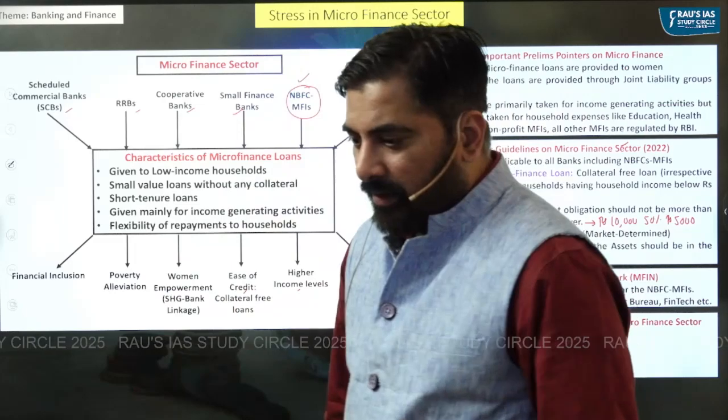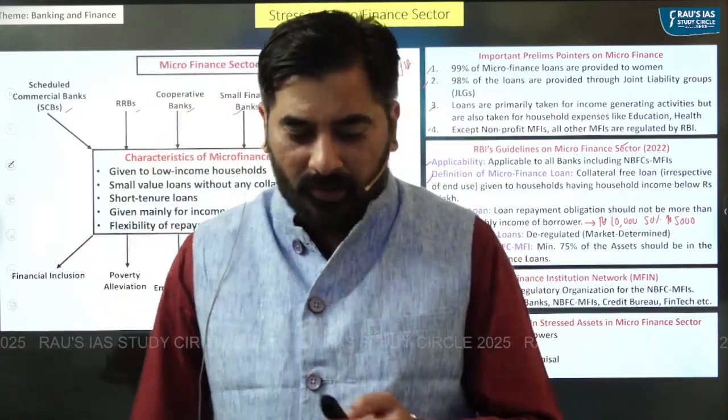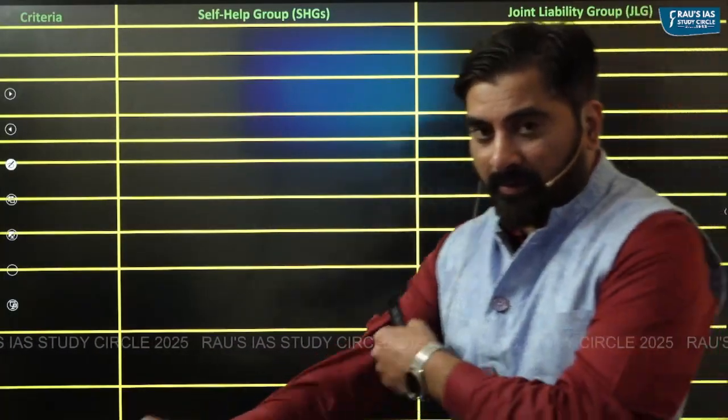And like I said, you should also know the difference between SHG and joint liability group. Let's understand the difference. During your childhood days, I'm pretty sure all of you must have heard this particular proverb: unity is strength, right? United we stand, divided we fall.